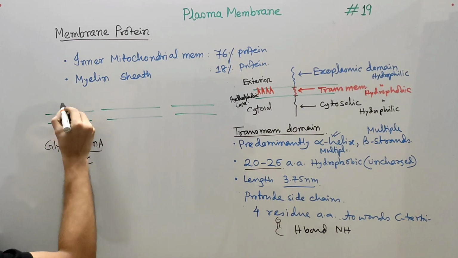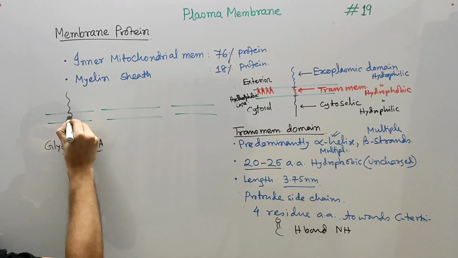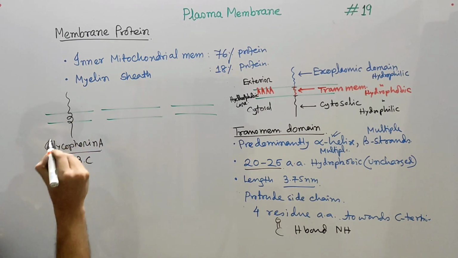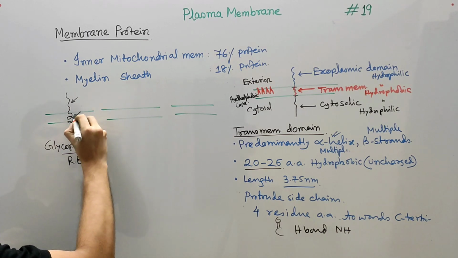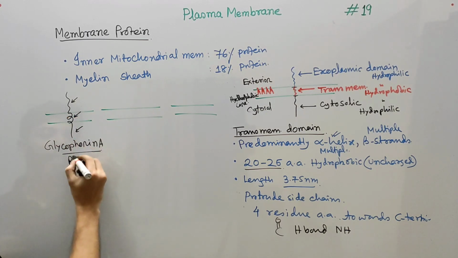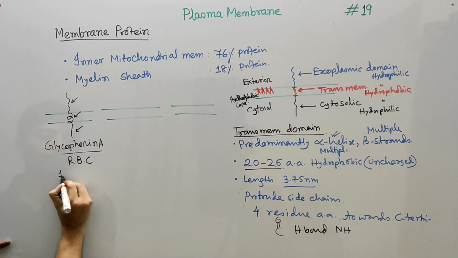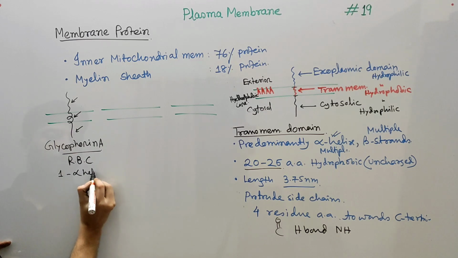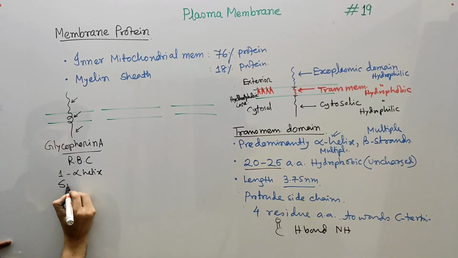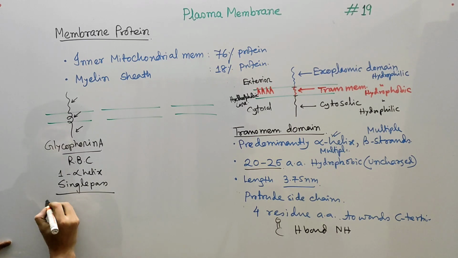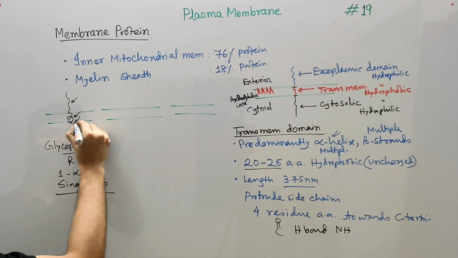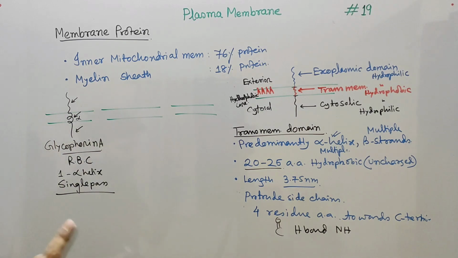So these proteins look like this. It has a single alpha helix and a cytosolic domain. So there is an exoplasmic domain, a transmembrane domain, and a cytosolic domain. And this has only a single alpha helix, so it is called a single pass membrane protein. It has only one alpha helix that can actually span the membrane.